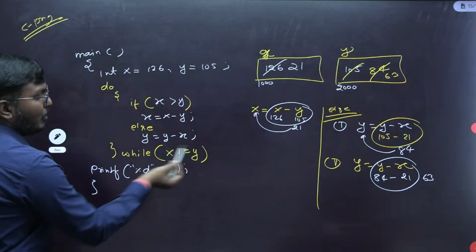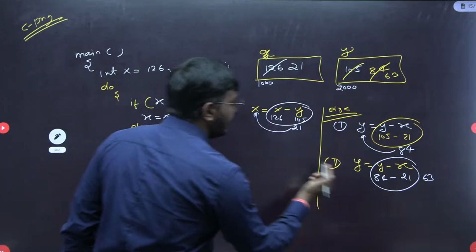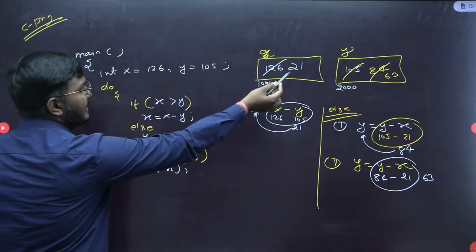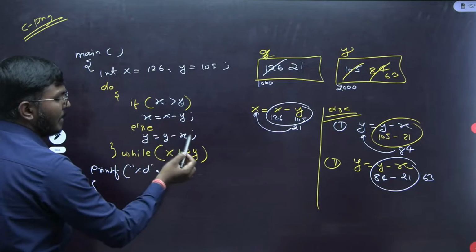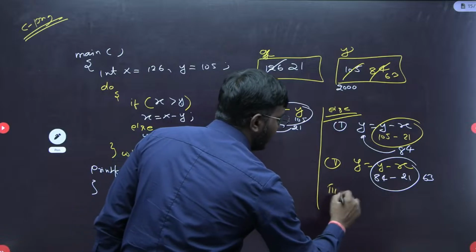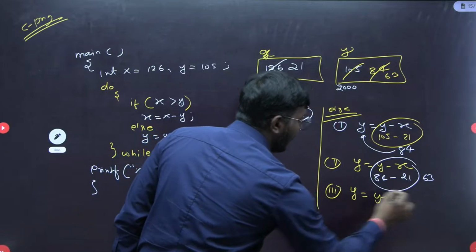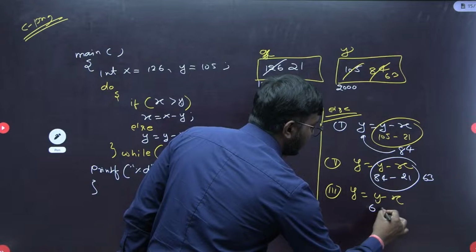The condition is true. Again both are not equal. Then again perform here. Then again see, the if condition is false. Why? Because x is 21, so 21 greater than 63 is false. False means go and perform the else part. What is else? Third time here, y equal to y minus x. What is y? 63 minus 21.